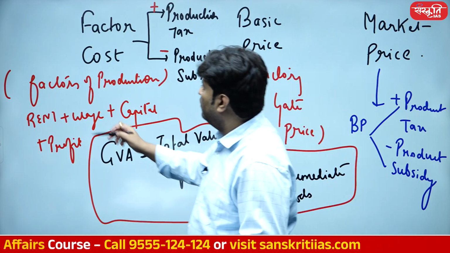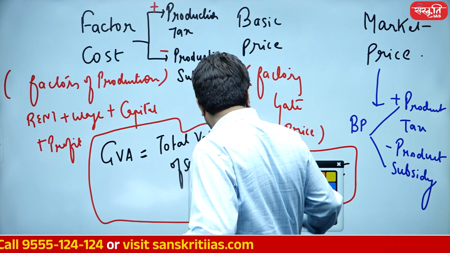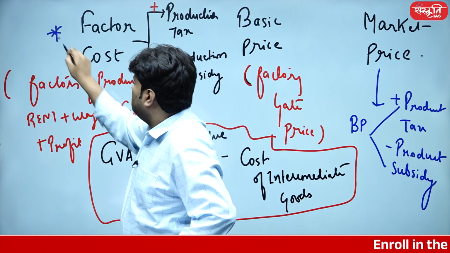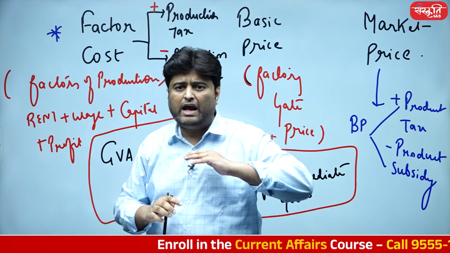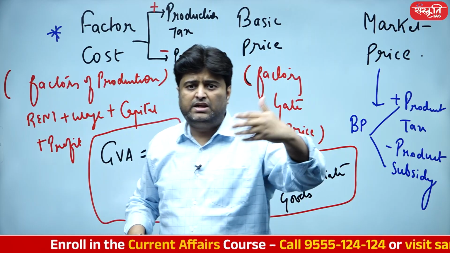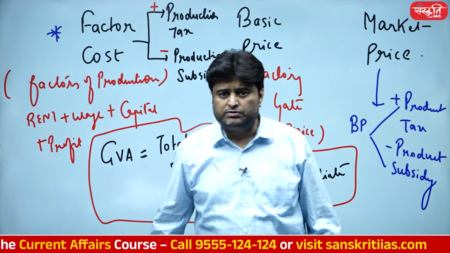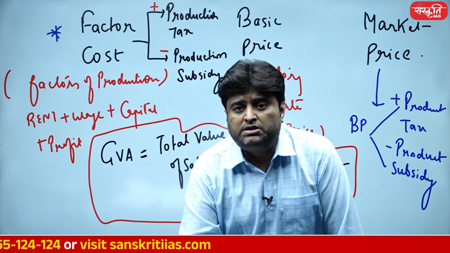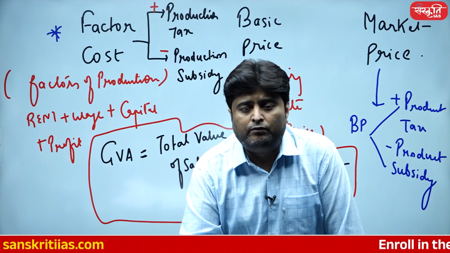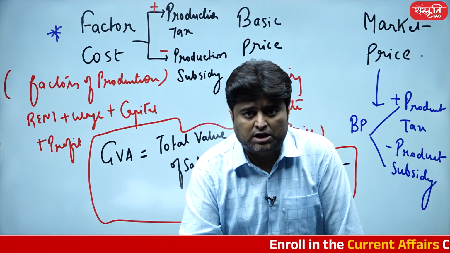Earlier we were only focusing on GDP at factor cost alone. We were not worried about the market price. We were only worried about these things, and we never worried about the taxes that had been incurred. But economists believed that taxes do add up. Taxes play a very important role in what the retailers are paying.